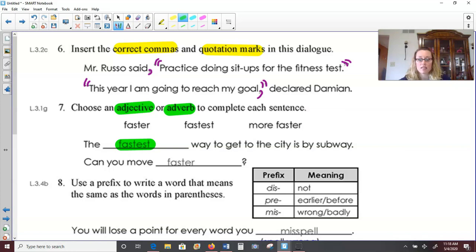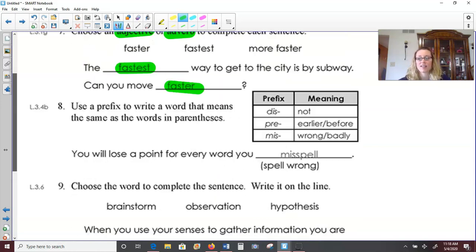And then you might say to someone, can you move more faster? No, can you move faster?